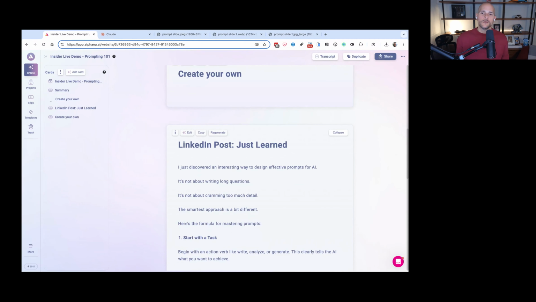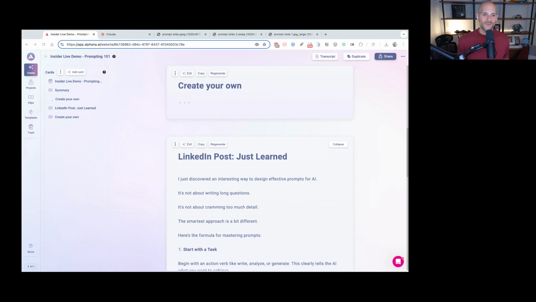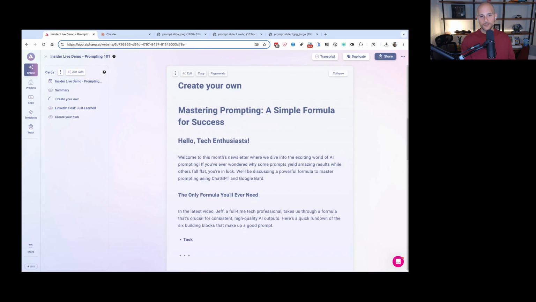Fantastic. Generate. As this is writing, I just want to think out loud about how this can go wrong. Are you creating content for yourself, or are you creating content for a client? Go ahead and drop that in the chat, right? Do you create content using Alphana for yourself, or are you thinking of using it for yourself, or are you using it more for a client that you work with?